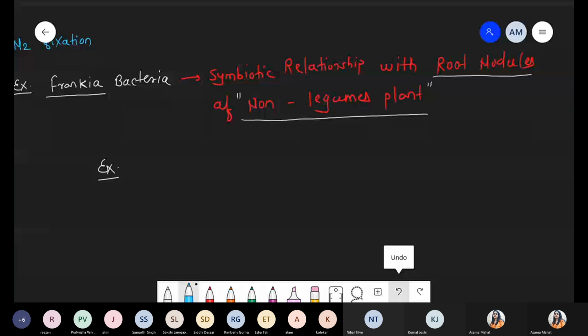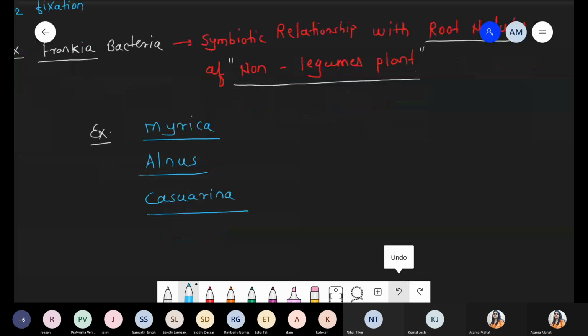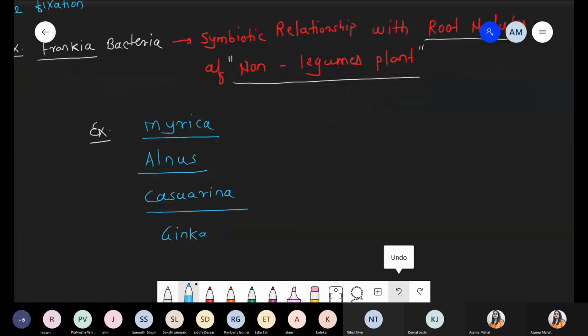Number one, Myrica. Number two, Ulmus. Number three, Casuarina. And the last one, Ginkgo. So these are the four examples of plants where Frankia shows a symbiotic, give and take association.